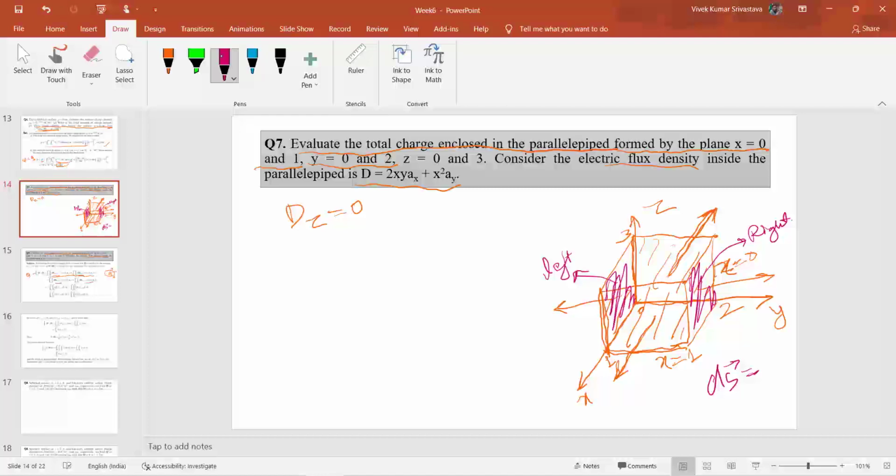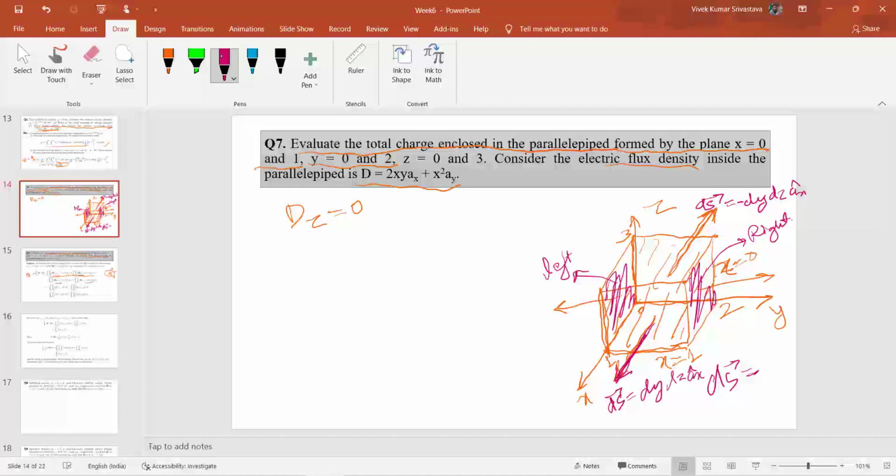For the front one, the differential surface area is defined as dy dz ax, whereas for the back surface you have to define the surface area dS as dy dz into minus ax, because the direction of this surface is opposite to the positive x-axis.